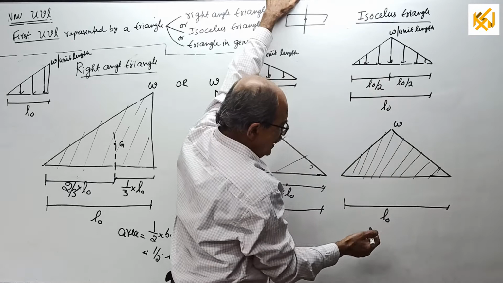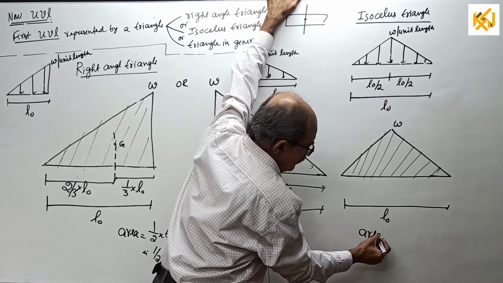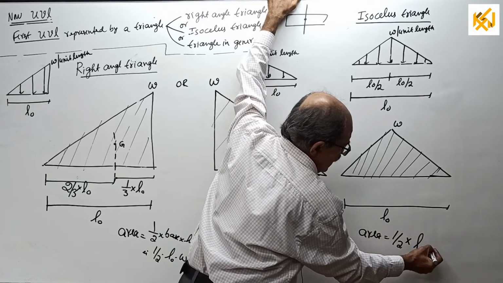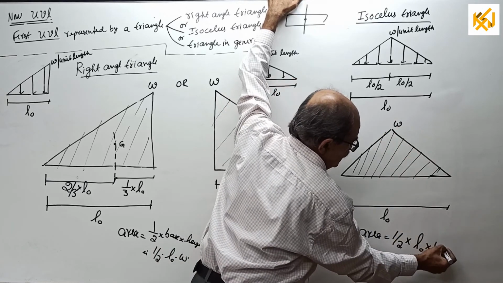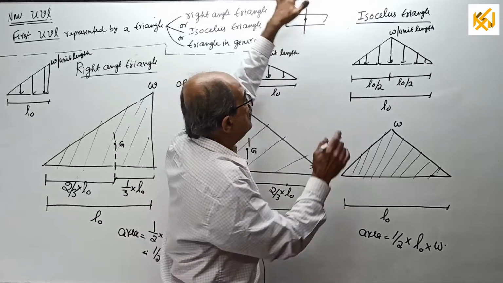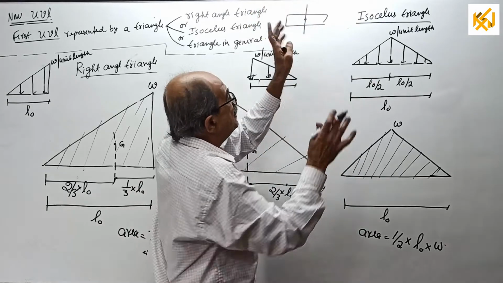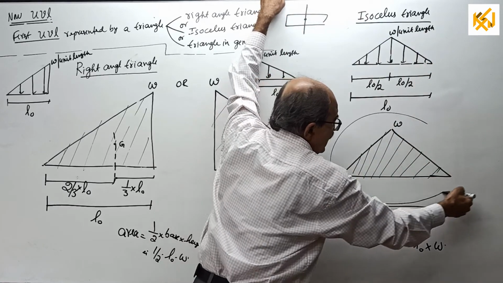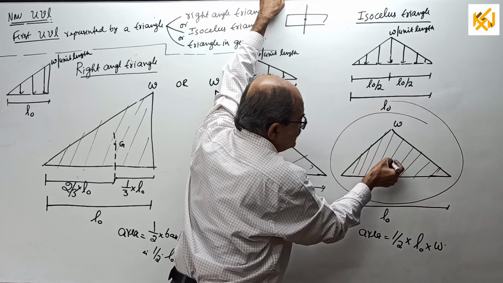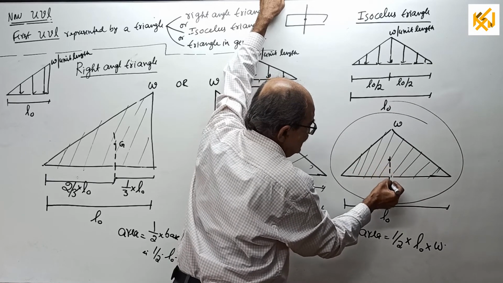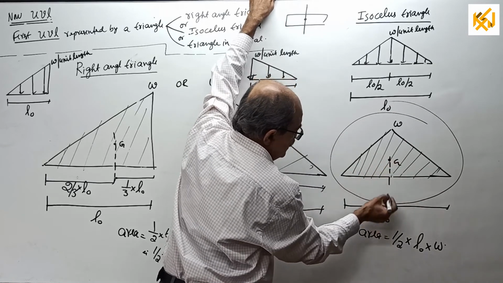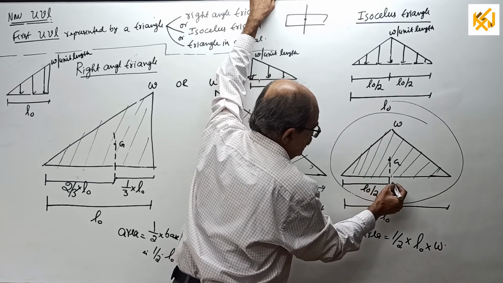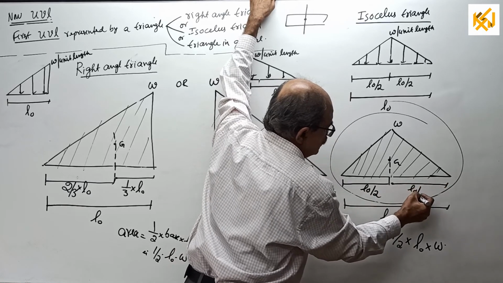Now area is equal to, everybody knows how much? Half into base L0, height W. Area is clear. Now you want the center of gravity. Very simple, perfect symmetry is there for the entire triangle. If you take the entire triangle, CG will be exactly at the center, at a distance L0/2 from here and L0/2 from here.